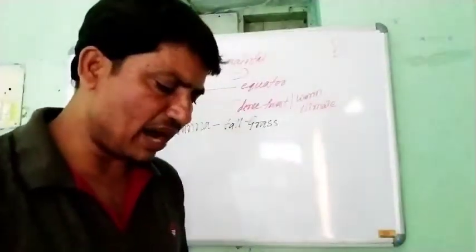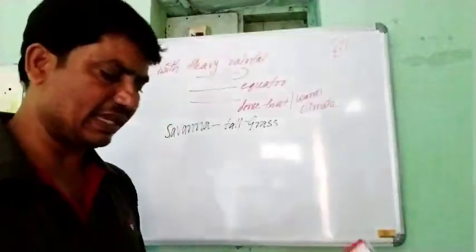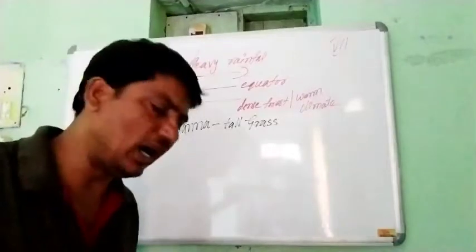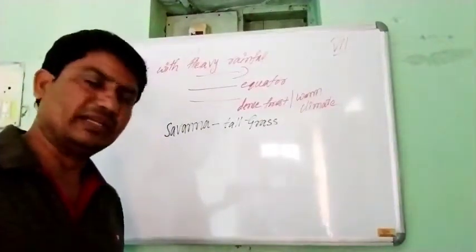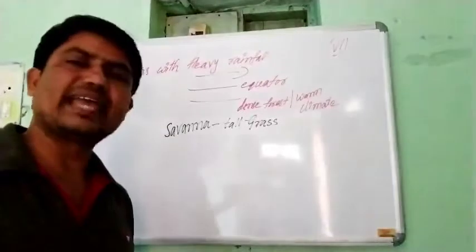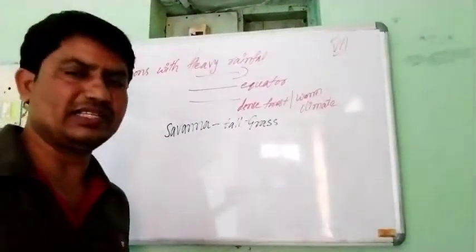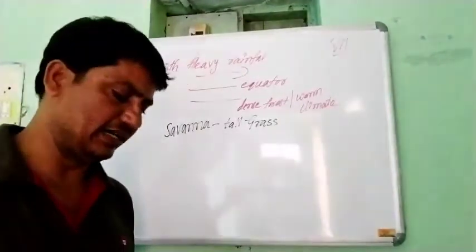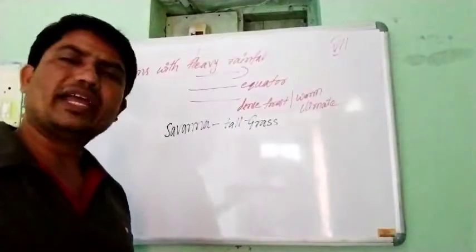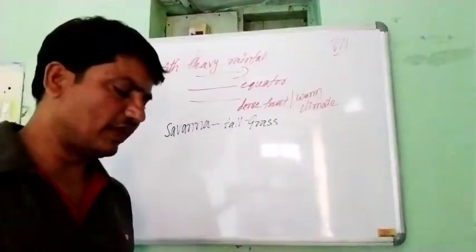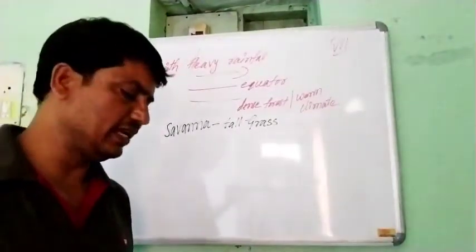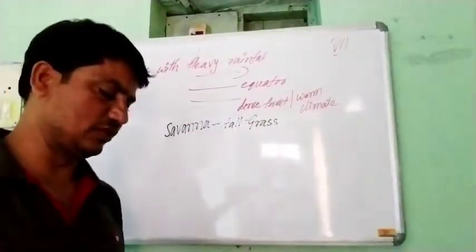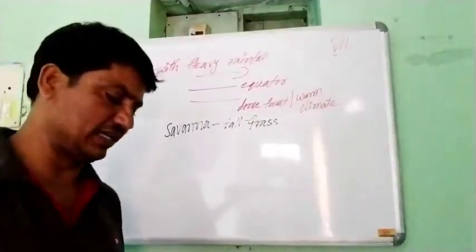A very large part of Africa is extremely arid. Arid means very hot and dry. Where the rainfall is scanty, that region remains a dry desert area. There is no rainfall at all for several years.